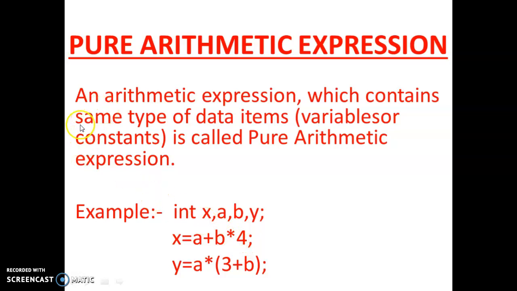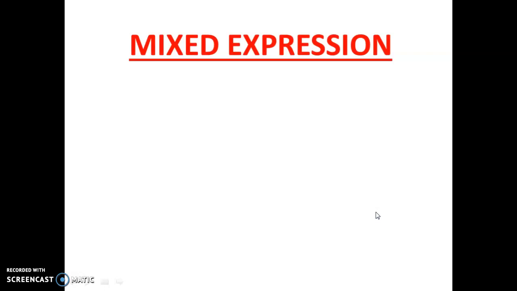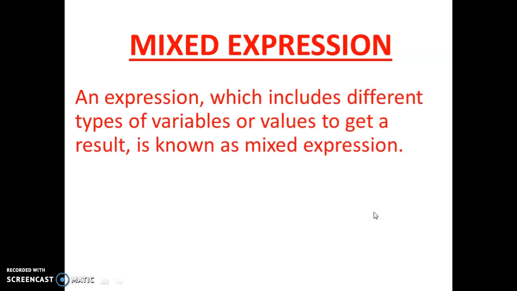So come to the definition now. An arithmetic expression which contains the same type of data items, variables or constants, is called a pure arithmetic expression. So same type of data item, you remember, all data items are the same type, integer or float or whatever, the same data type. So this is called pure. There is no mix. Then the opposite of pure arithmetic expression is mixed expression.